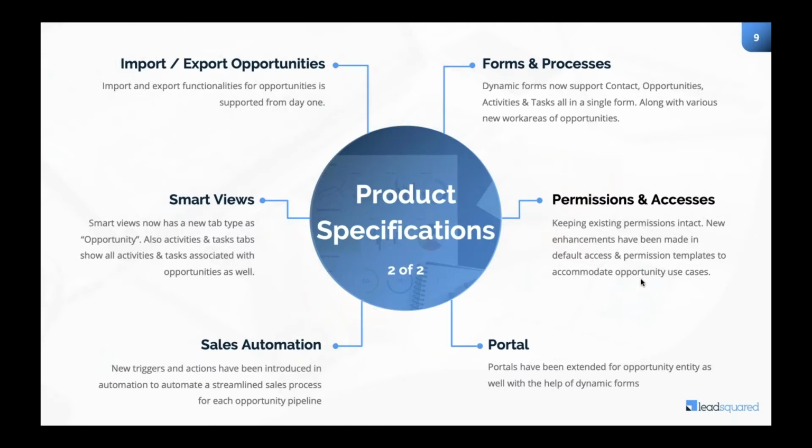All of this is possible with dynamic forms and processes. Permission templates for opportunity is again available. So let's say you want to give permission of renewal opportunities only to your renewal team, and you do not want your other teams to have a view of this particular renewal type of opportunities. You can even restrict that. You can even restrict only, let's say, the edit access or the delete access. You can only give the view access. All of this is pretty much configurable and available in the current version of opportunity management. Portal is again extended for opportunities, that is one contact, multiple opportunities can be done using the portal feature as well.